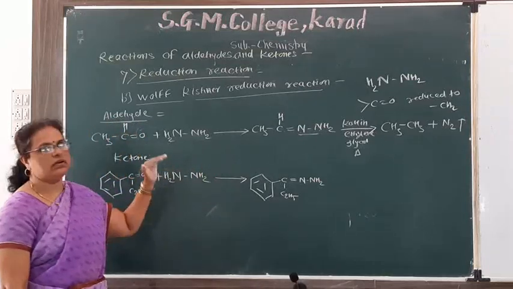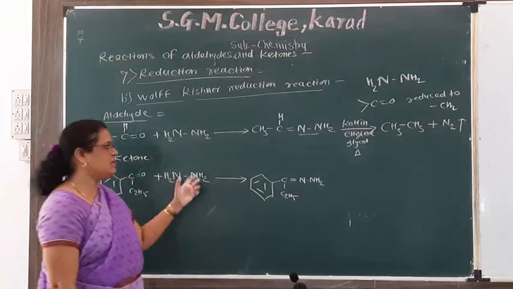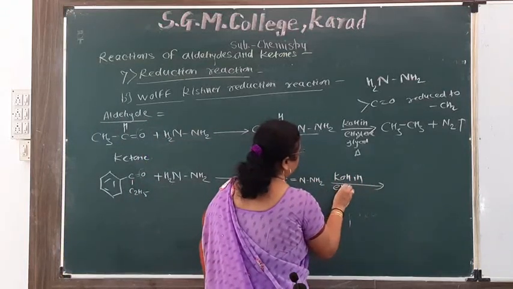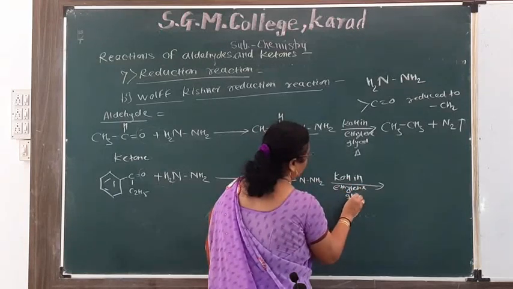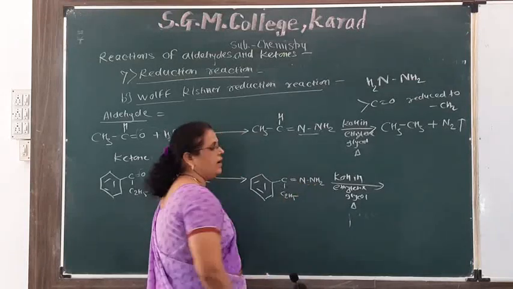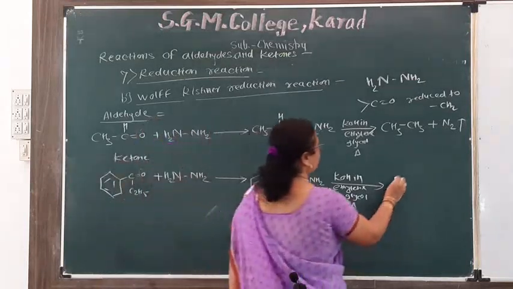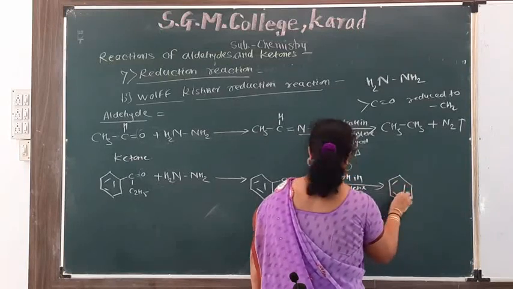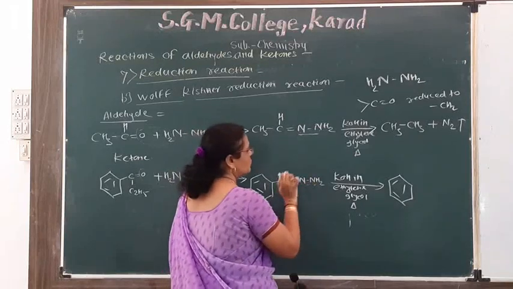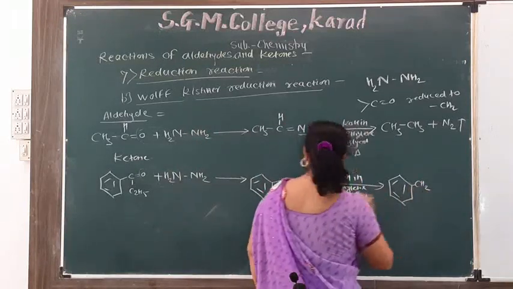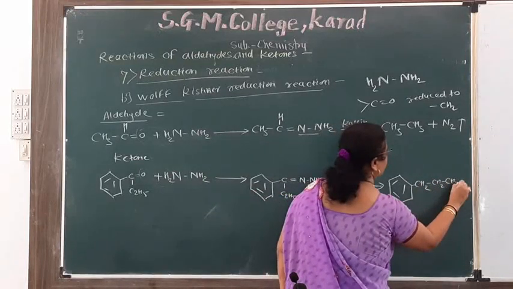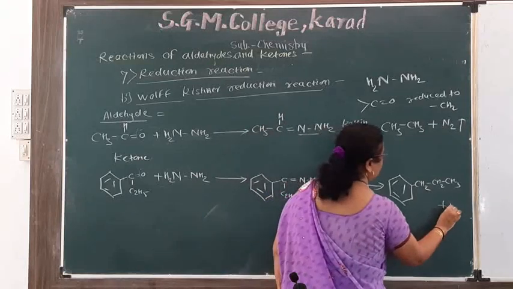On reduction with alkaline hydrazine in presence of ethylene glycol, KOH in ethylene glycol, with heat, this N2 is removed. We get the carbonyl group reduced to methylene group, therefore CH2, and this C2H5 means CH2, CH3, plus N2.